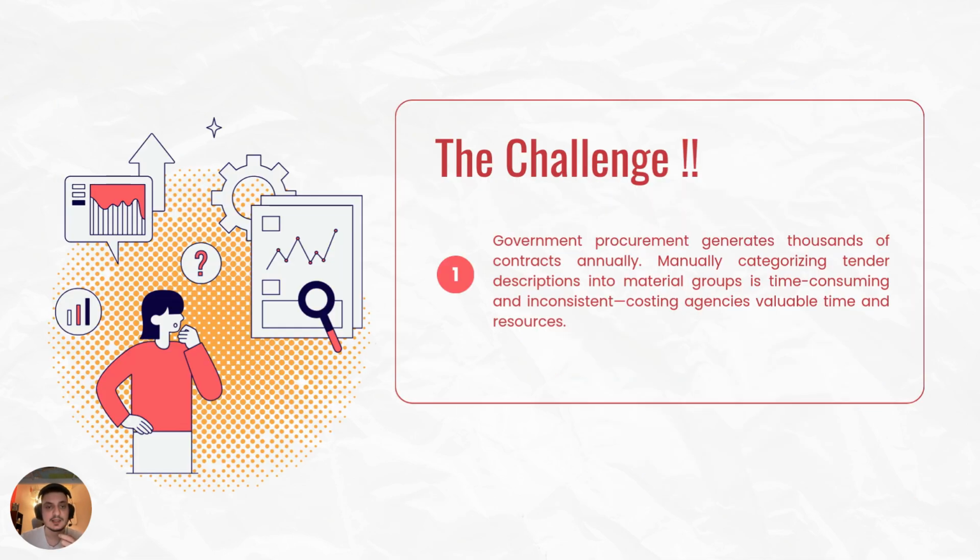The challenge here is that government procurement generates thousands of contracts, and they also need to manually categorize each of these tender contracts and the tender description into a certain material group.